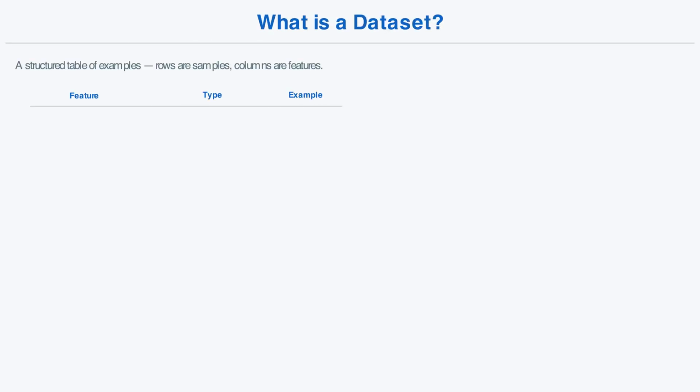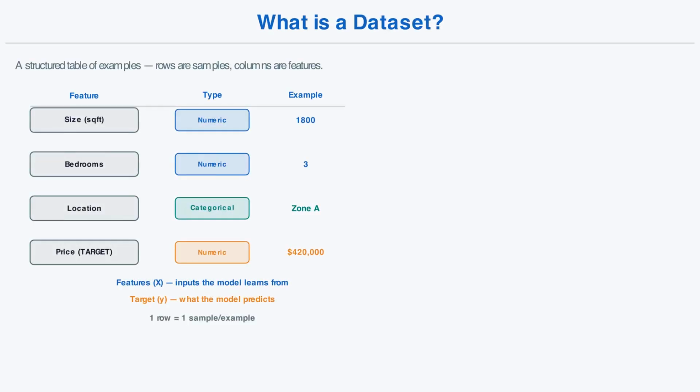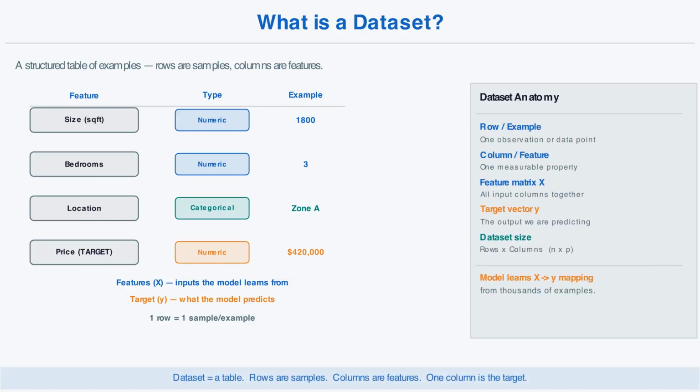A dataset is a structured collection of examples that a machine learning model learns from. Think of it like a spreadsheet. Every row is one example, one observation. Each column is a feature, a measurable property of that example. Take a house price dataset. One row is one house. The columns describe it: size in square feet, number of bedrooms, location, age of the building. One special column is the target, the thing you want the model to predict. In this case, the price.